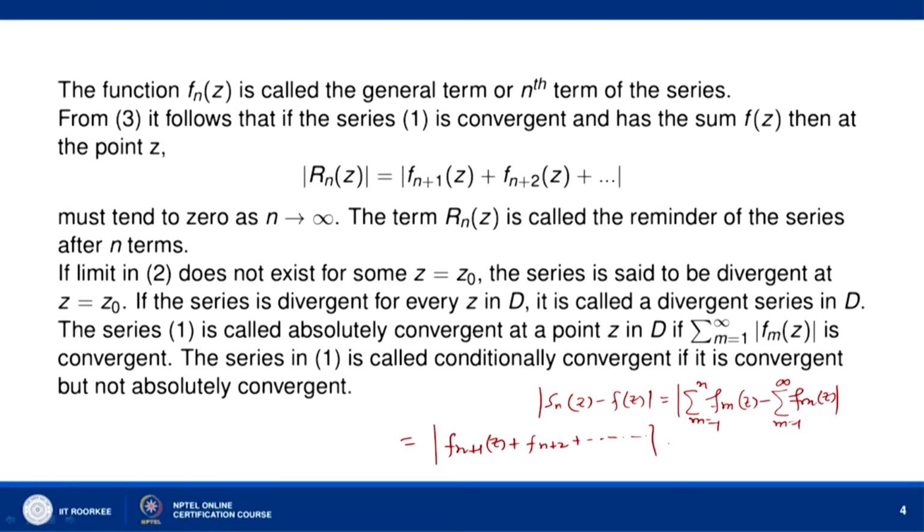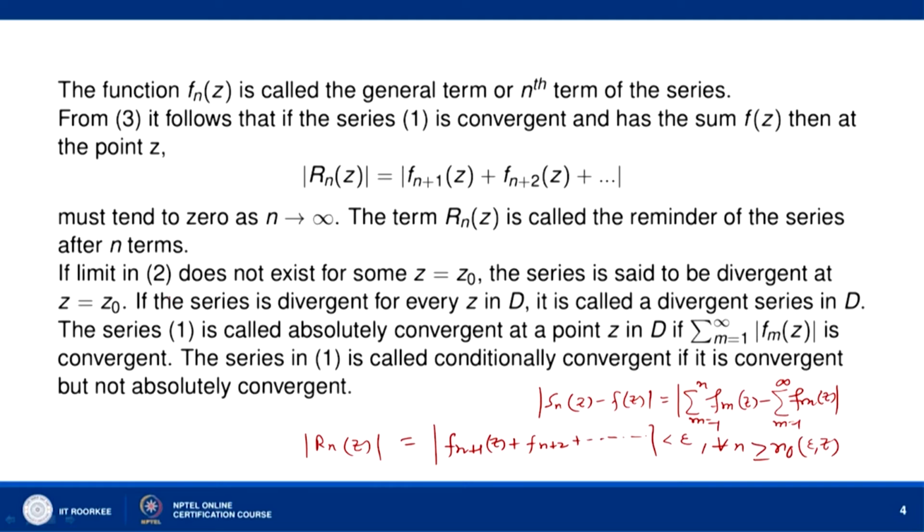This is said to be the remainder after n terms of the series and we denote it by r_n(z). Mod of r_n(z) should be less than epsilon for all n greater than or equal to n naught depending on epsilon and z, and this means that mod of r_n(z) should go to 0 as n goes to infinity. R_n(z) is called the remainder of the series after n terms.